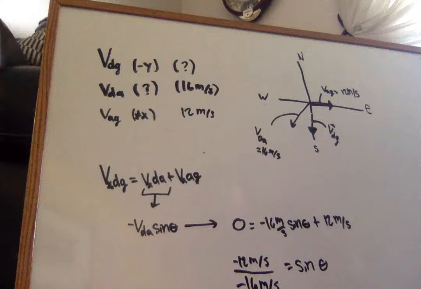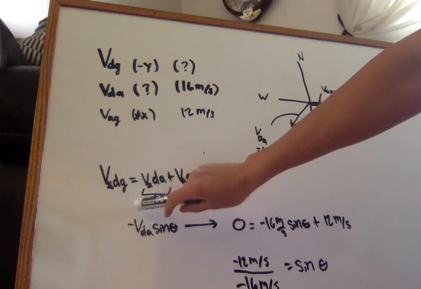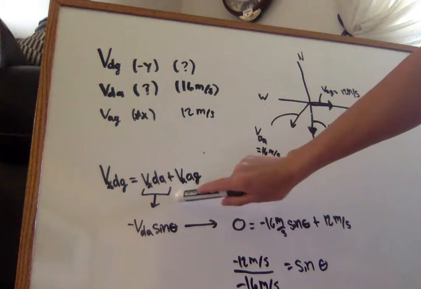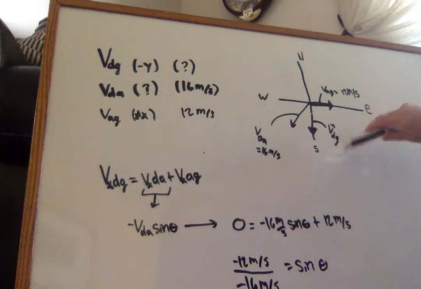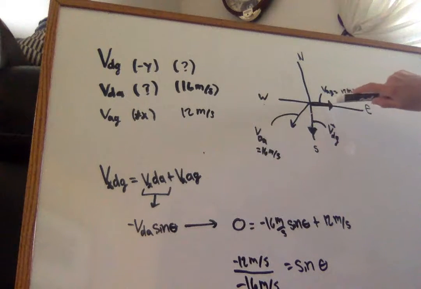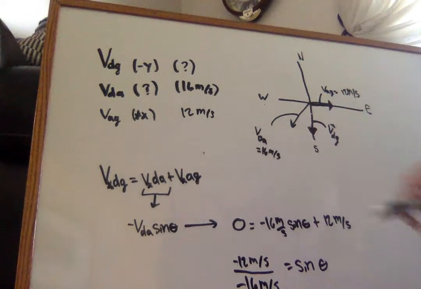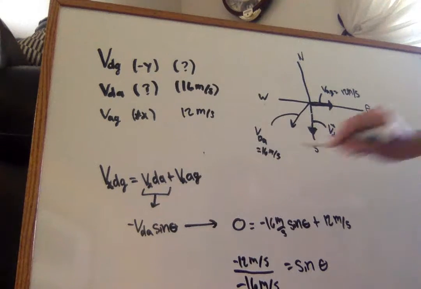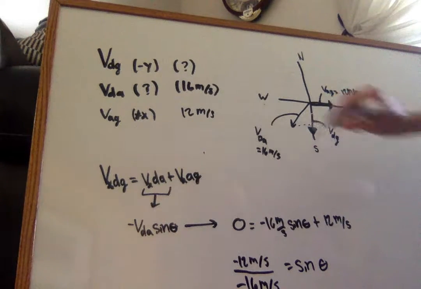So, the way that looks, we're looking right now just at the x-axis. So velocity x of DG equals velocity x of DA plus velocity x of AG. So, recap: DG, ducks relative to the ground, equals velocity of ducks relative to the air plus the velocity of the air relative to the ground. So this plus this gets us this. That's what we're looking at here to find that straight south direction. What we do not know is the x velocity of the ducks relative to the air. So what we're looking for is that.